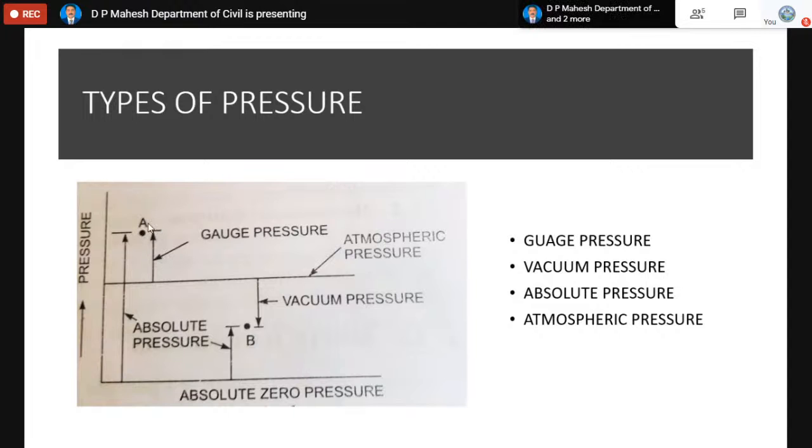Anything above the atmospheric value you are measuring, without considering the atmospheric value, that's why it is called gauge. Atmospheric value means this much pressure. Similarly, absolute pressure means irrespective of the pressure value, when the pressure is measured from the complete vacuum or absolute zero, it is called absolute pressure. Absolute pressure is one which is always measured from the complete vacuum. Absolute pressure means a real pressure, which is always measured from the complete vacuum.